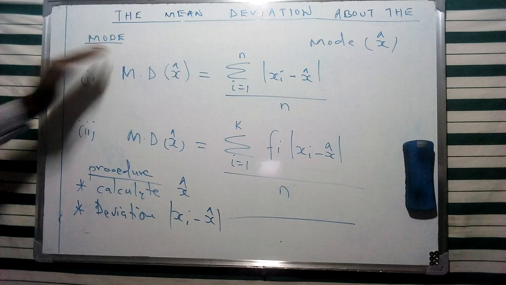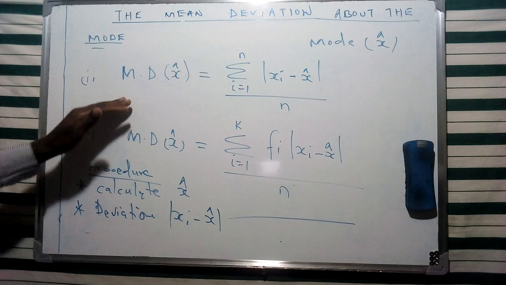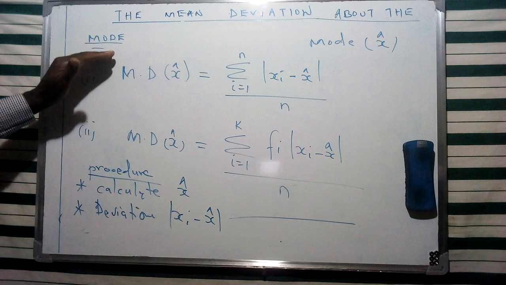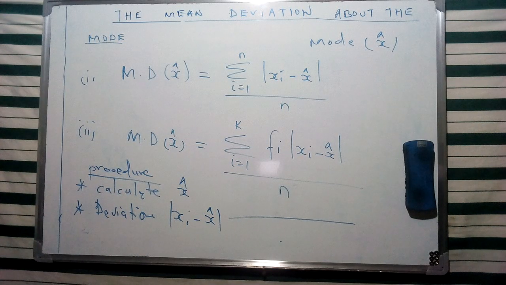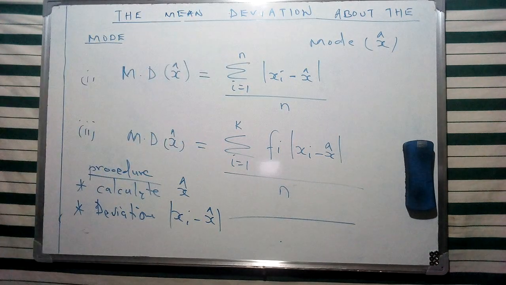This is the second part of the averages, after the first one I mentioned in the introductory part of this video concerning the mean. In our subsequent video, we're going to look at a specific example, using the various averages I've mentioned to evaluate the mean deviation about the mean, the mean deviation about the mode, and other averages.